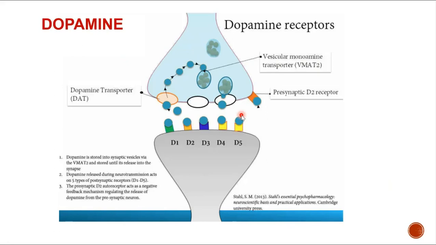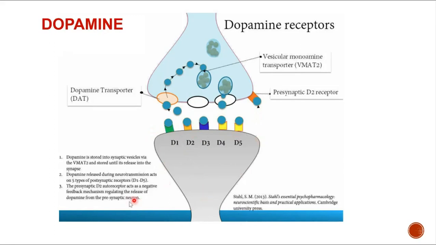Now, another thing, as I have told you, dopamine receptors. Dopamine is going to act through its receptors. There are 5 sets of receptors: D1, D2, D3, D4, D5. In the nigrostriatal pathway, it acts through D1 and D2. Through D2 it is excitatory, and it is inhibitory through D1. So it depends on which receptor it acts on. Dopamine, which was stored in the vesicle, once released, goes and binds to its receptors present at the postsynaptic area.